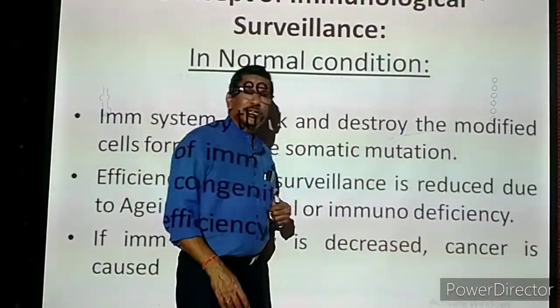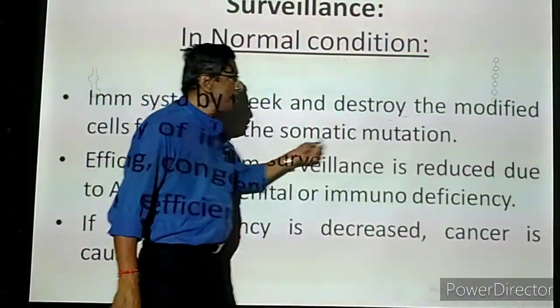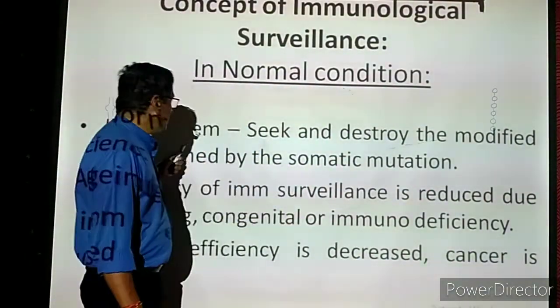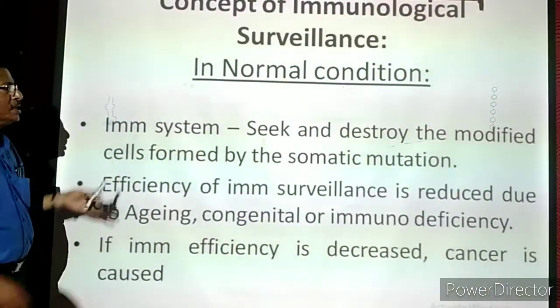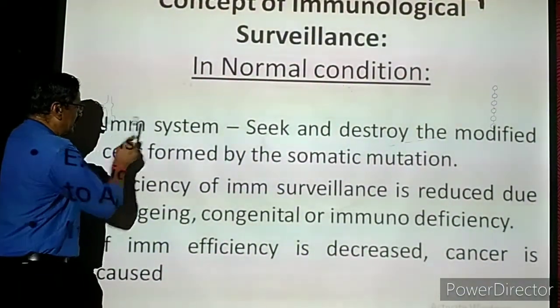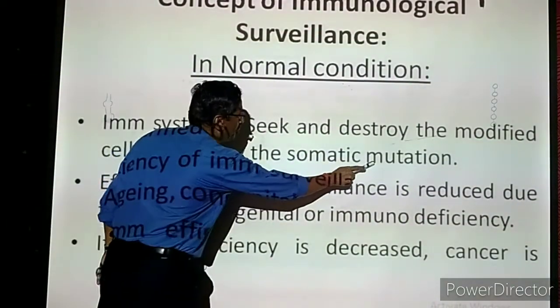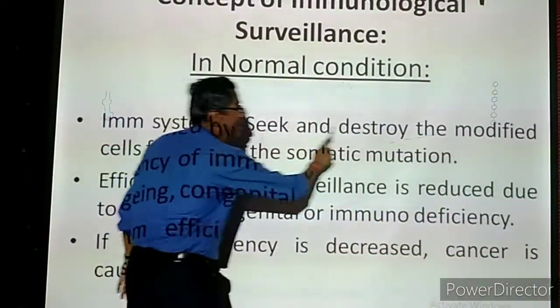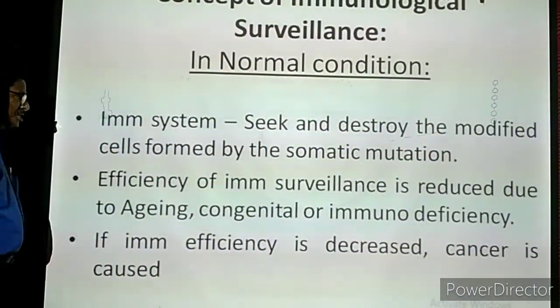Somatic mutation means the genes responsible for general body characters are changed. Because of somatic mutation, the cell is behaving abnormally. Once the immune system observes the cell behaving abnormally due to somatic mutation, it will seek it, go there and destroy the abnormal cell. That is actually the normal condition.